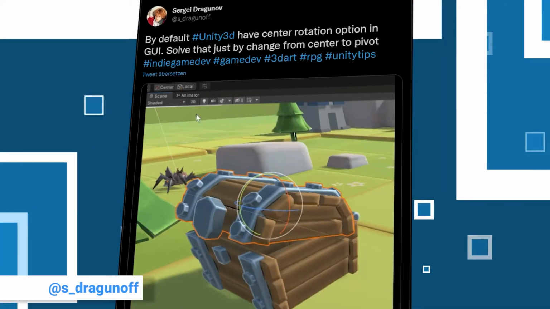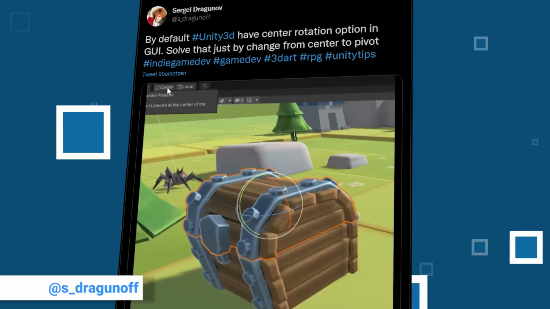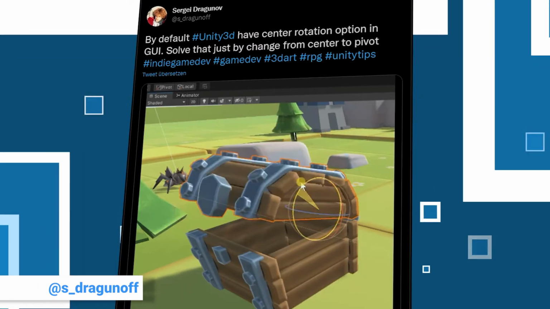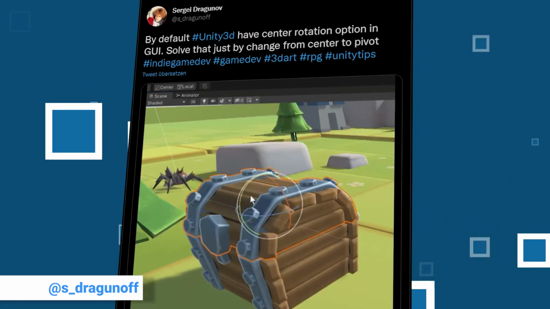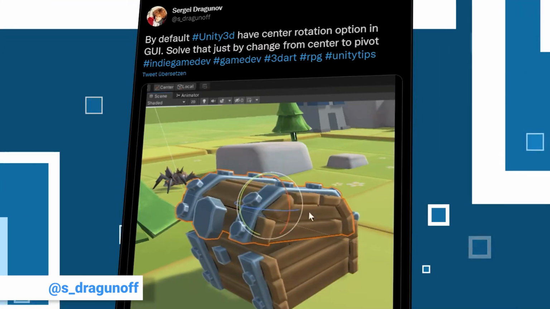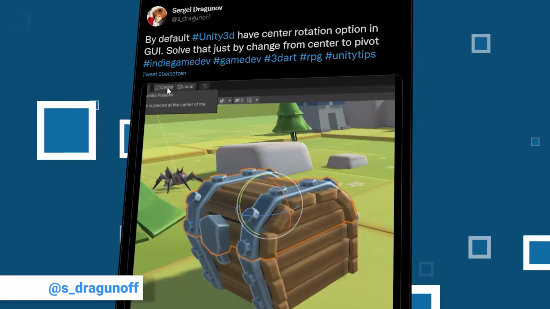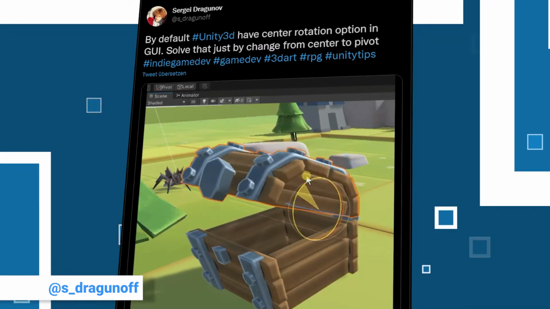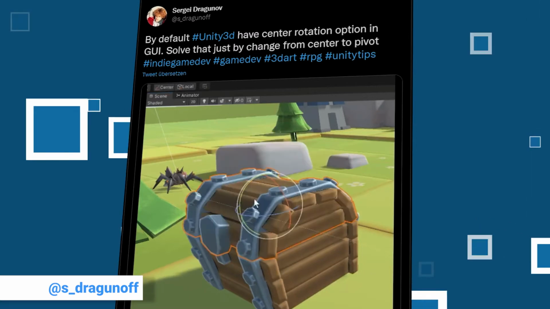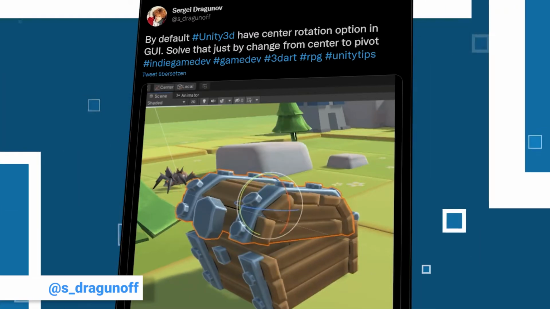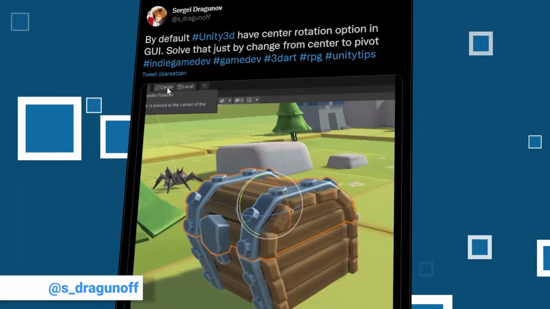Sergey is the next in our list. He is an artist at Snail Studios. At the moment he has 68 followers. Let us raise this number by giving him some more follows. The tip he shares is about the different options on how to handle an object. You can either rotate it around the center or switch it to pivot to move it around the point that was defined in the model as the origin. A good example to show the use of this is in his animation where he opens and closes the lid of a chest.